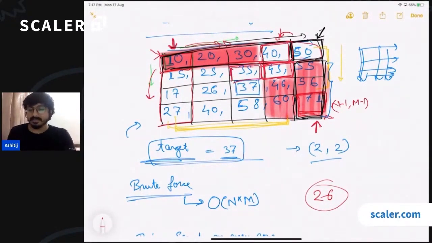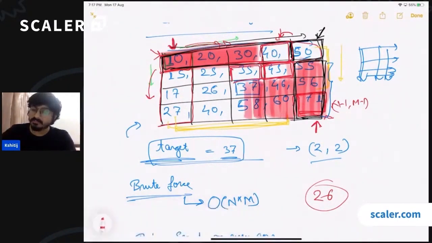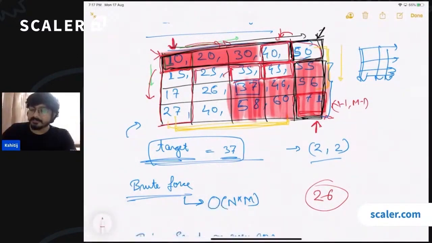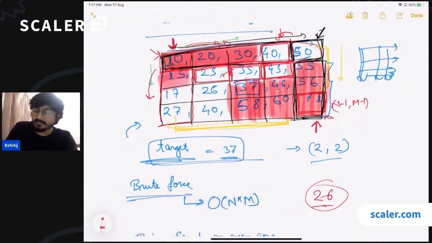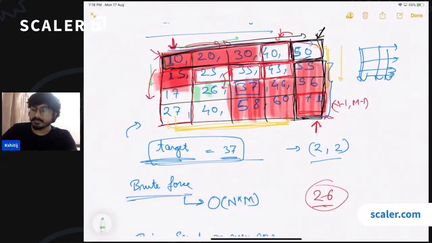Now, when I'm at 35, I know that again 26 is smaller than 35. So all the elements of this column also are useless for us. Okay. So we move to 25. Currently I'm standing at 25, I can see that 26 is bigger than 25. If 26 is bigger than 25, all the elements present here are useless for us, right? So we move down. Now, when we move down, we figure out that this element is nothing but the target. So we have found the target.